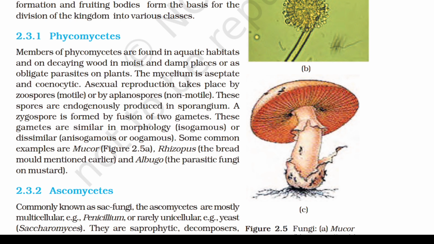A zygospore is formed by fusion of two gametes. These gametes are similar in morphology or dissimilar. Some common examples are mucor, rhizopus, and albugo.